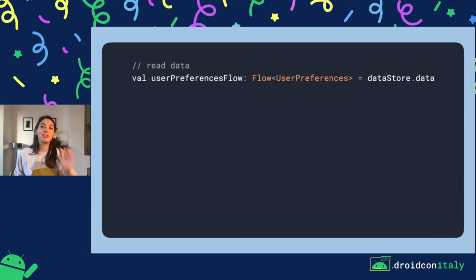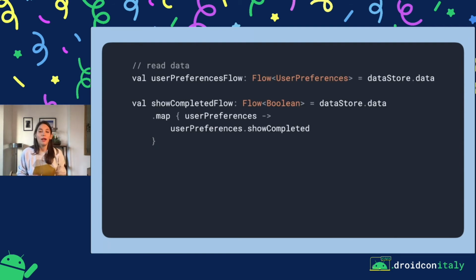What I forgot to mention with Preferences DataStore, that also applies for Proto DataStore, is that every time you change the data in the preferences, this flow will emit. So for example, whenever we change the show completed flag, this user preferences flow will emit with the new value of the user preferences. If we are only interested in a specific value, then we can just map the flow like we would with any other flow.